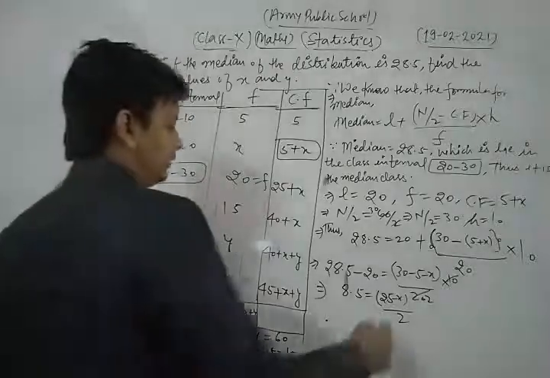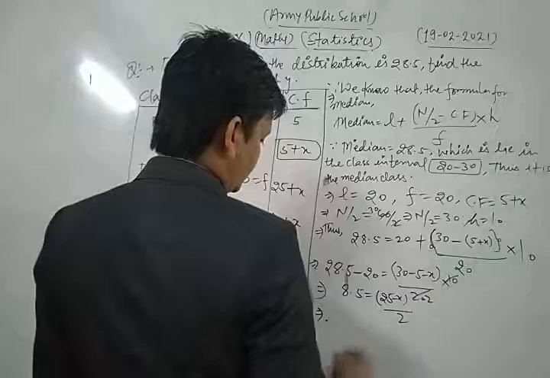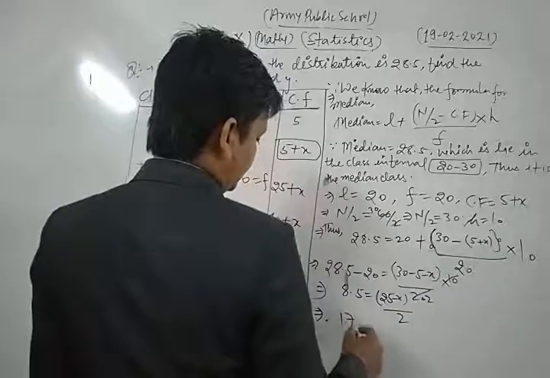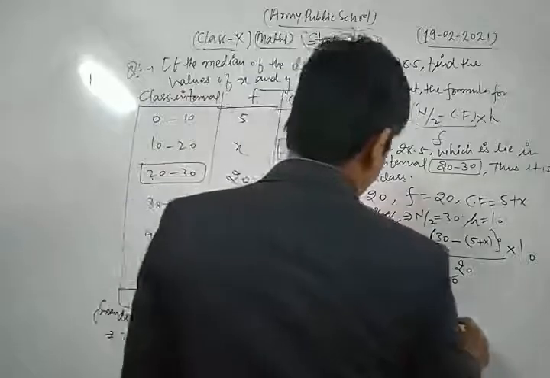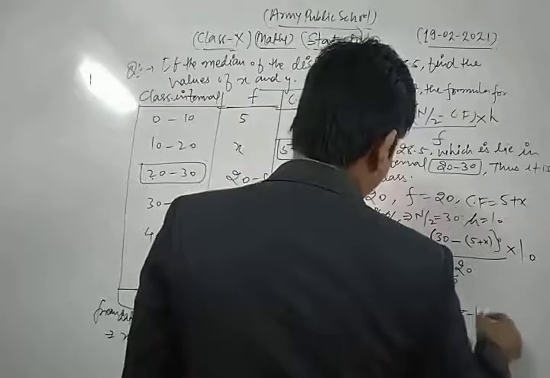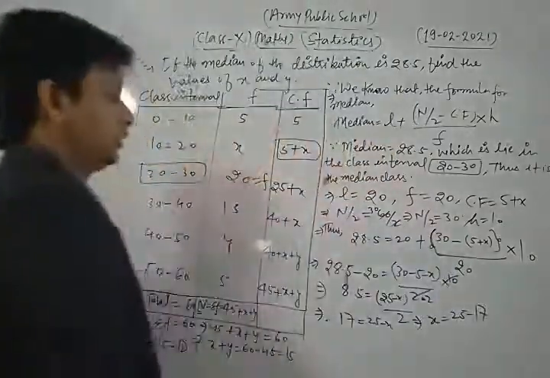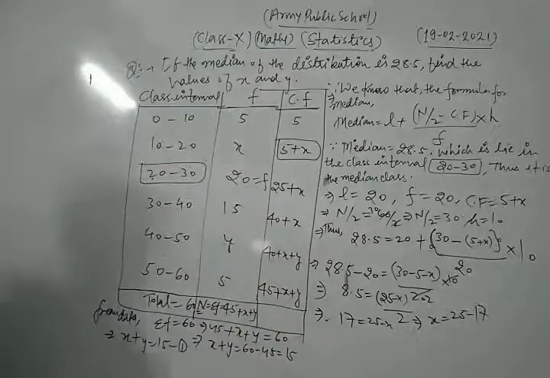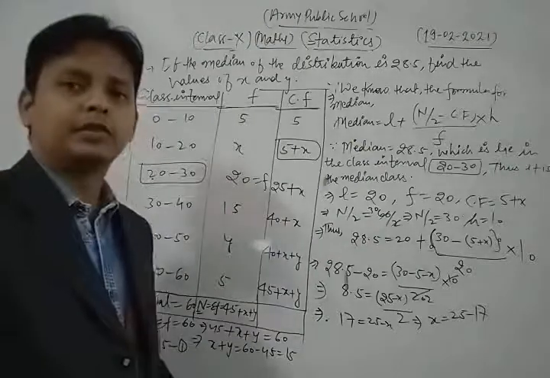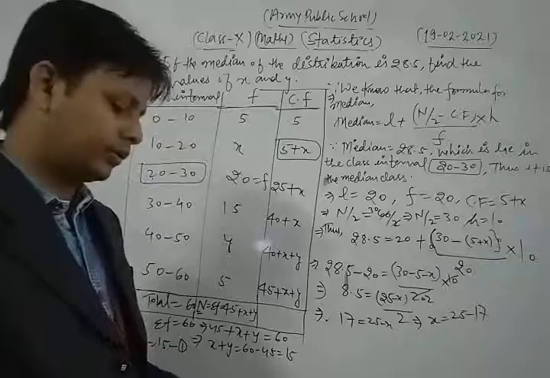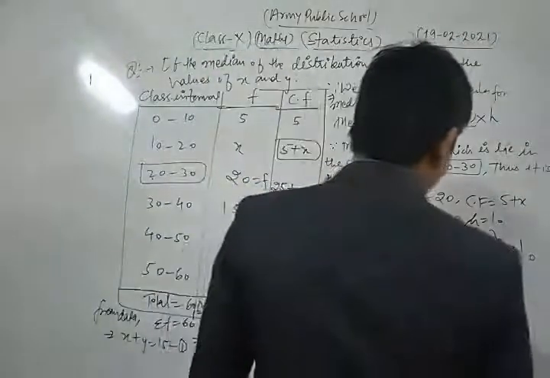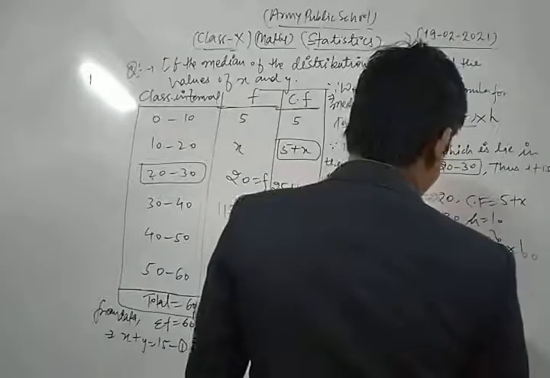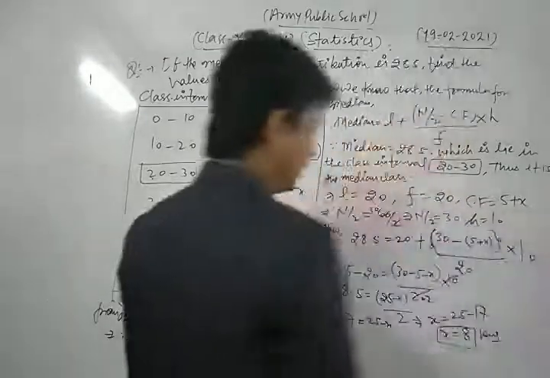So if we do cross multiplication, we get 17 is equal to 25 minus x. That is, the value of x is equal to 25 minus 17. And the value of 25 minus 17 is, let's see, 8. Thus the value of x is 8. This is the one answer.